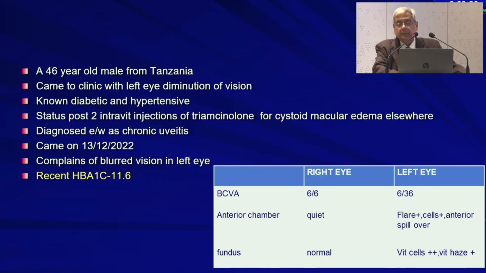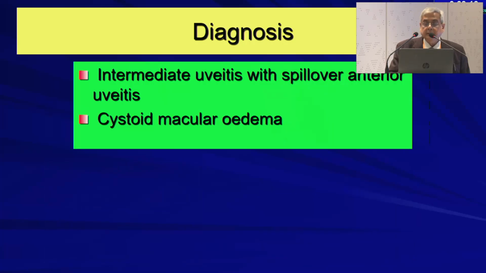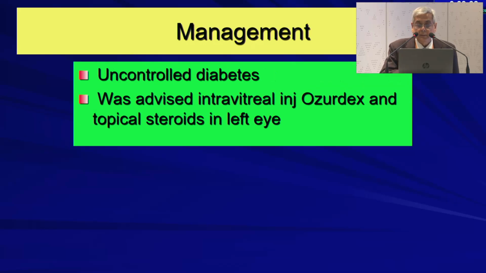Anterior segment, there are flare cells in the left eye with spillover anterior uveitis, vitreous cells 2 plus in the left eye and 1 plus in the right. And this was the fundus picture of the right and left eye. Right eye is clear. Left eye, you can see the diffuse vitreous cells. And OCT showed left eye cystoid macular edema. What the patient was having was intermediate uveitis with spillover anterior uveitis with cystoid macular edema. He has got uncontrolled diabetes. We advised intravitreal injection of Ozurdex and topical steroid in the left eye.